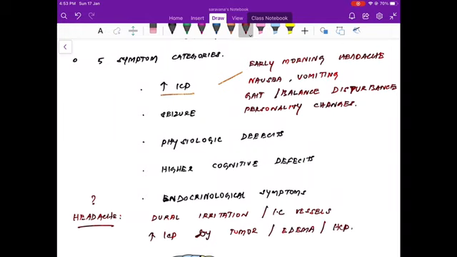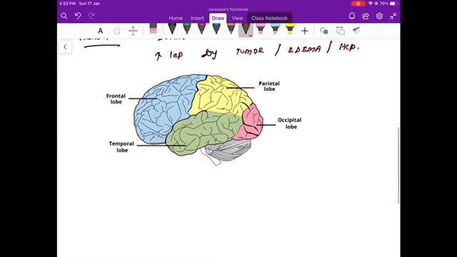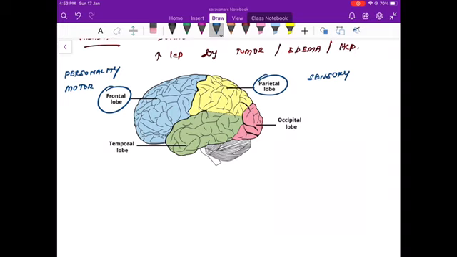We will discuss a little about the functions of the various lobes which I have shown in this image. The frontal lobe is responsible for personality and motor power. The parietal lobe is the seat for the sensory and perceptual function. That is, it is the powerhouse of sensations.